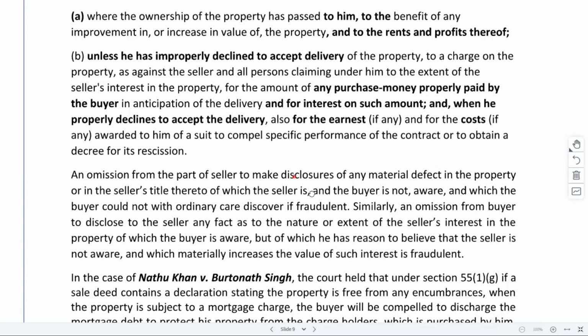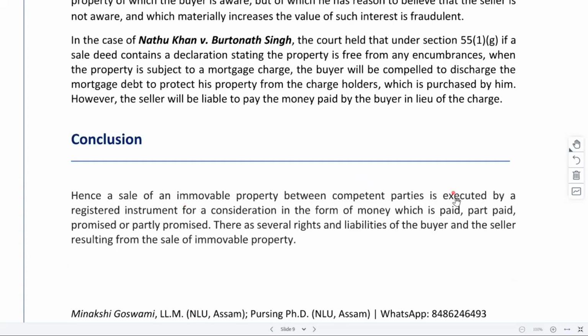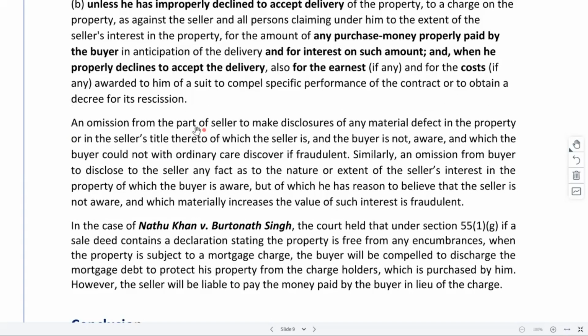So these are basically the rights that we have with regard to the seller. And in case you are writing a long answer, you can give some conclusion as well. So is this part clear?